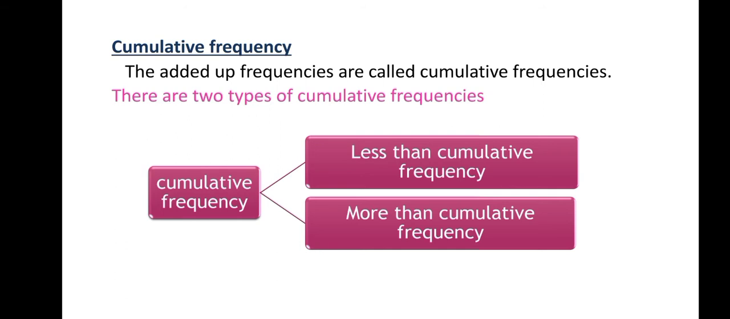Next, coming to cumulative frequency. The added up frequencies are called cumulative frequencies. Cumulative means to add up or to keep on adding the figures which are given in the frequencies. In cumulative frequency there are two types. One is less than cumulative frequency and the other one is more than cumulative frequency. And this cumulative frequency is used in graphical representations of ogives, which is done by calculating less than cumulative frequency and more than cumulative frequency.